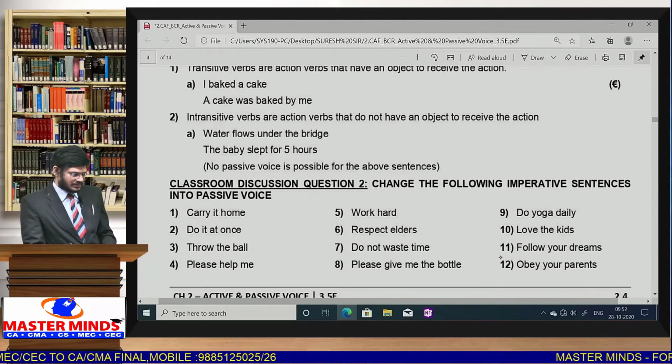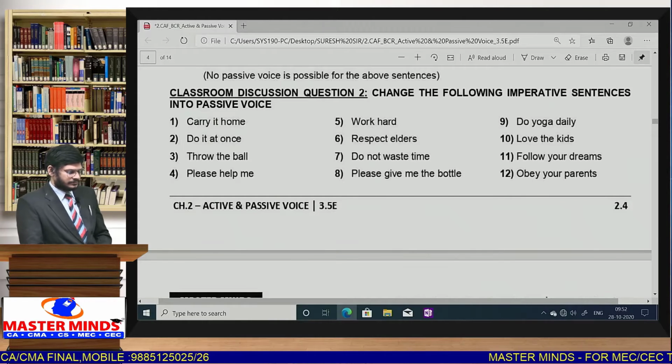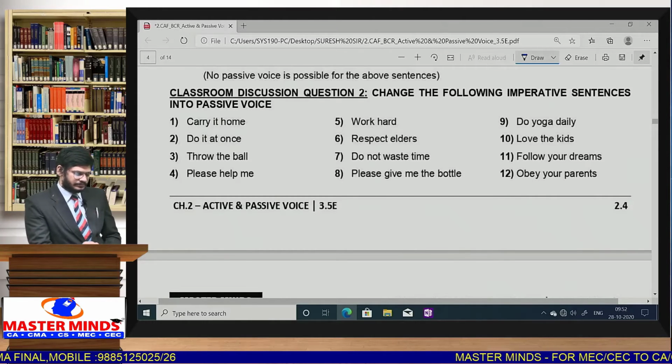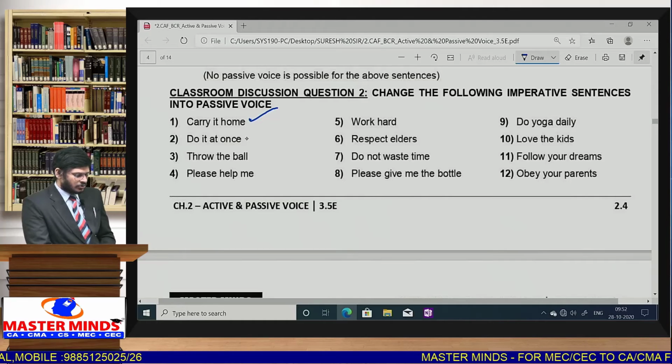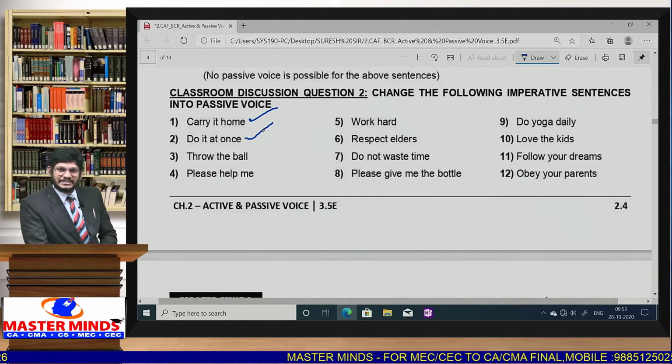Just now we discussed all these points. Carry it home. Let it be carried home. Do it at once. You are suggested to do it at once. Like that also you can write. Otherwise simple form: let it be done at once. Let it be done at once.